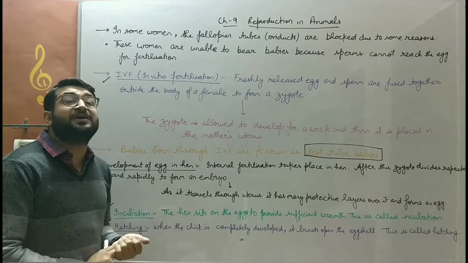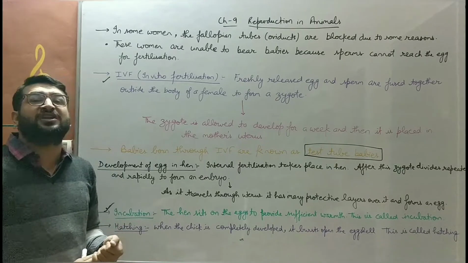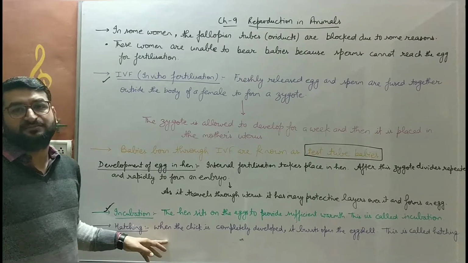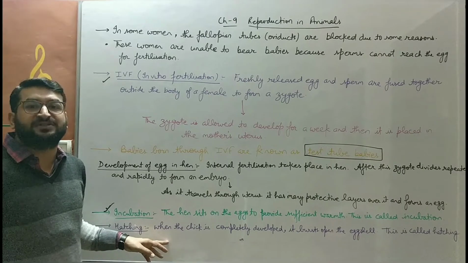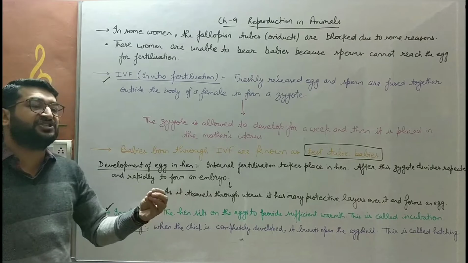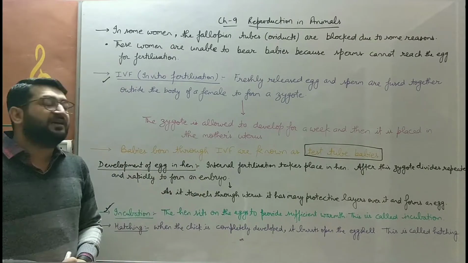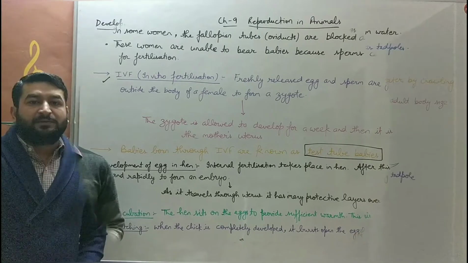This bursting of the eggshell after incubation by the hen is known as hatching. इसे egg hatching बोलते हैं बच्चे. अंडे का टूटना और उसमें से चिक का बाहर आना. That is the development of eggs in hen.